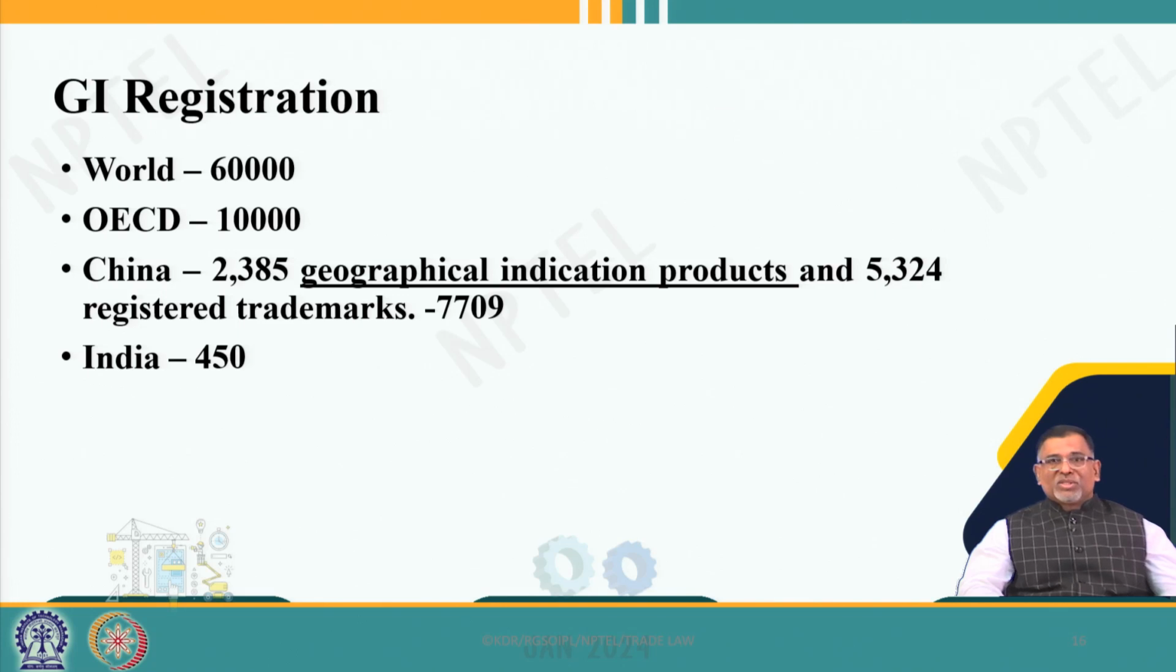And if you look into the registrations, we can see a huge number of registrations, around maybe 60,000 to 1 lakh registrations worldwide. OECD is the largest contributor with 10,000 registrations. China is reaching 10,000 total registered trademarks. And India, one of the largest countries with the largest resources, hardly has 500 registered.